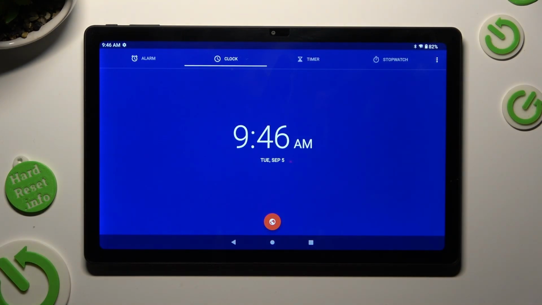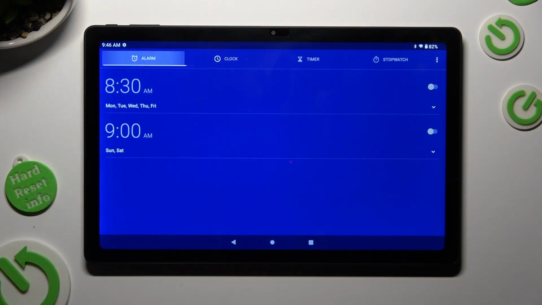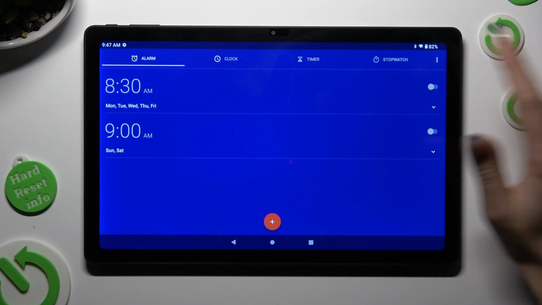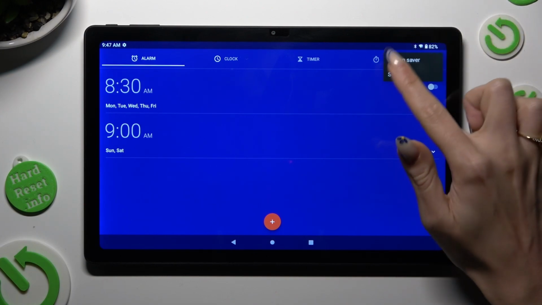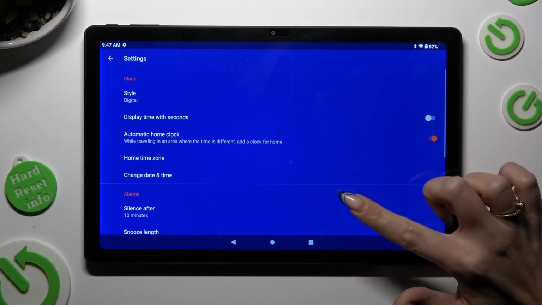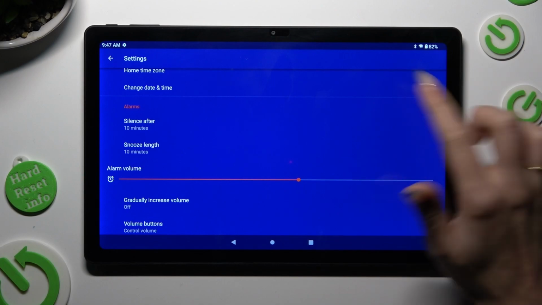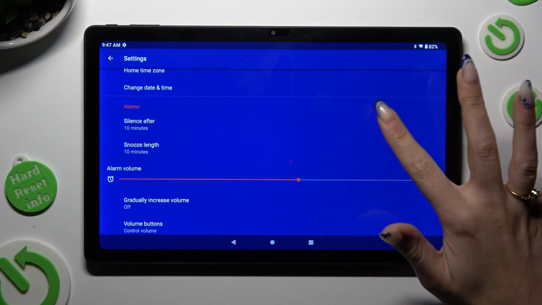Now select Alarm section at the top left corner and click on those three dots at the top right one before creating your new alarm. Then hit Settings in this little pop-up and adjust all of those options under Alarms however you wish to, like snooze.